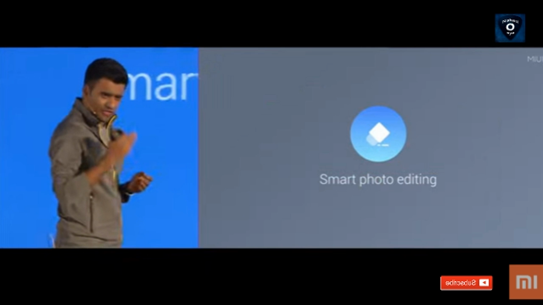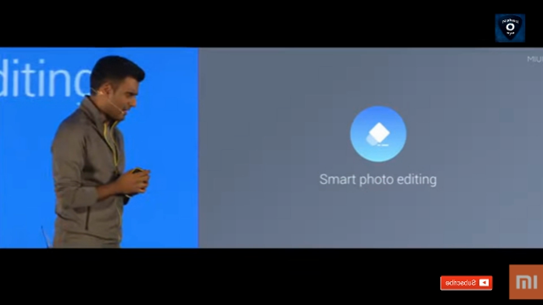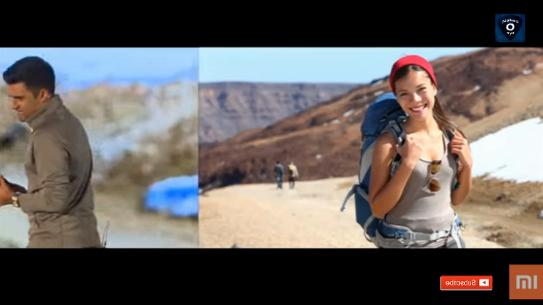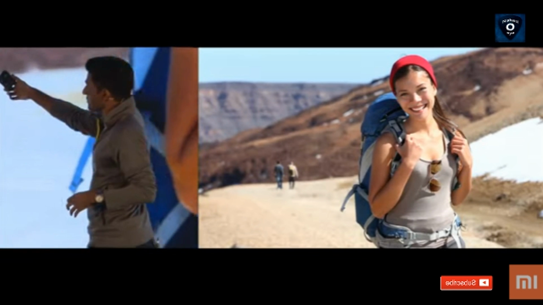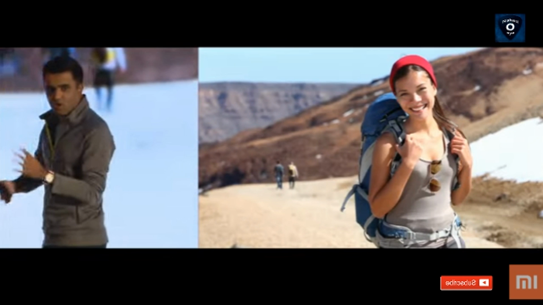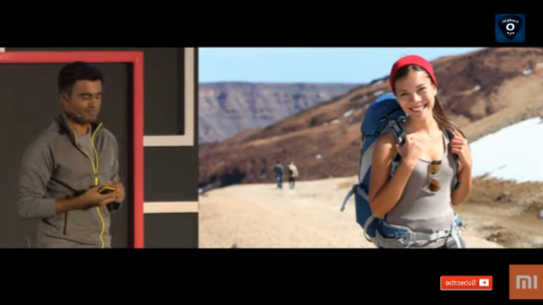Okay, so the fourth thing I mentioned, smart photo editing. So let's say you take a beautiful photo like this, but unfortunately, you have 2 people here in the background kind of ruining the whole outdoorsy, alone look and feel. So with the new MIUI photo editor, you can open up the erase option, tap on the people, and they disappear.